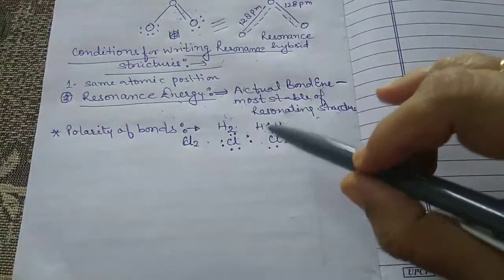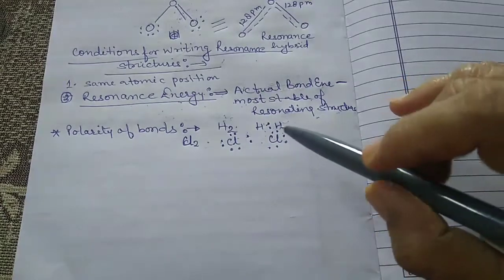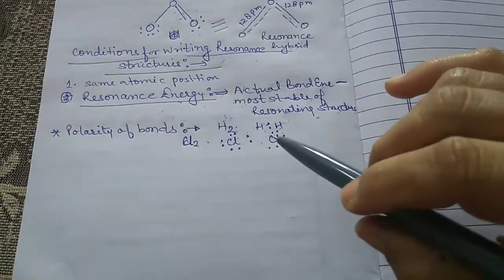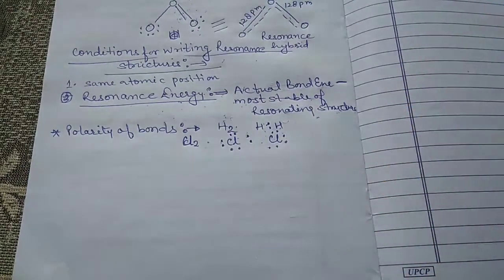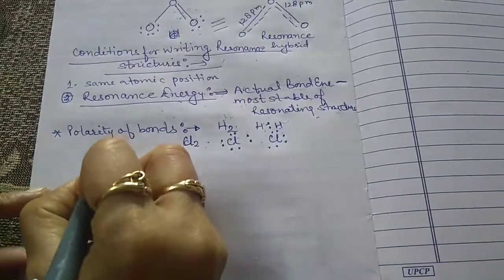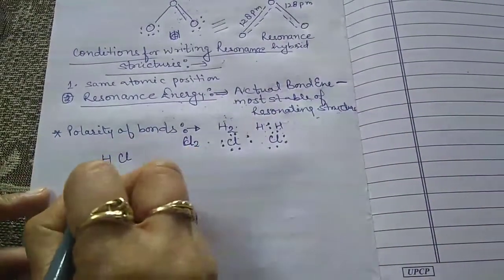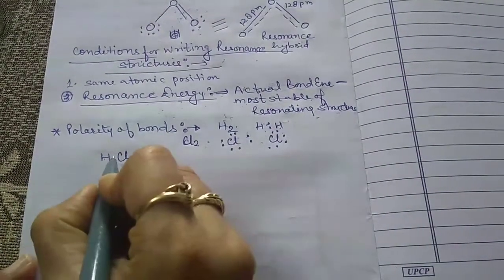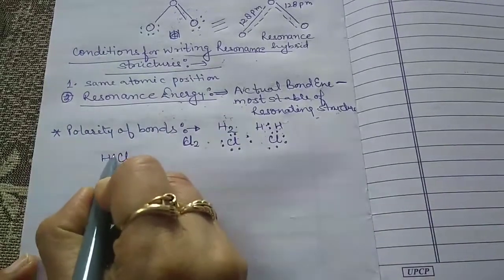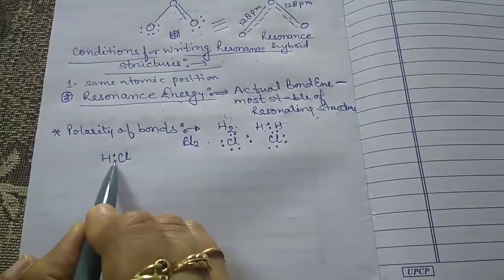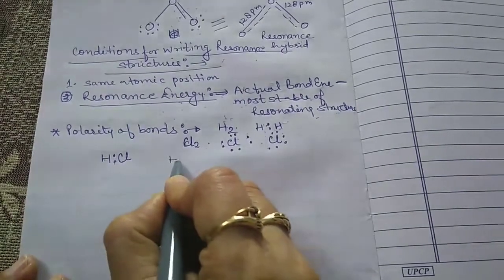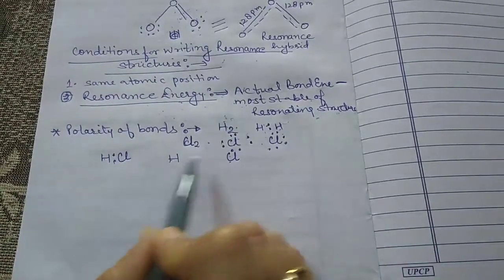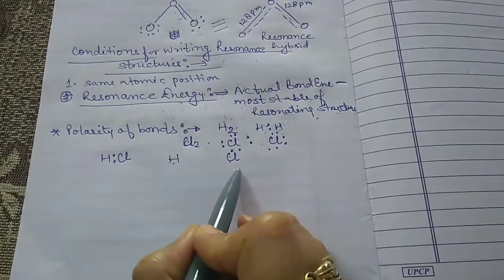But on the other hand, if the atoms forming the bond are different, the electron attracting power of the two atoms in the bond may vary. For example, the bond is formed between hydrogen and chlorine. So let us take the example of H and Cl. One electron is from the H and another electron is from the Cl. Now, what exactly happens if we compare the electronegativity of hydrogen and chlorine?